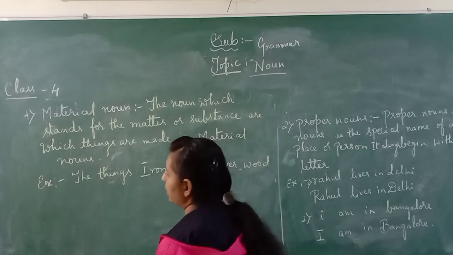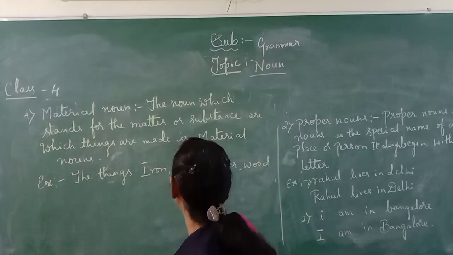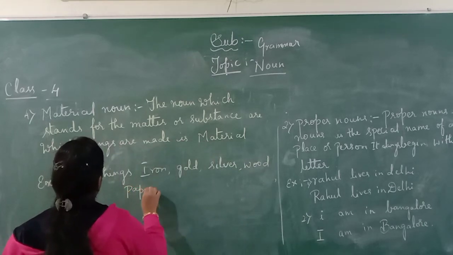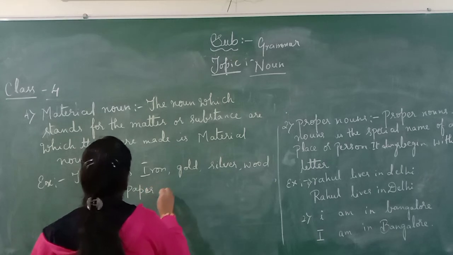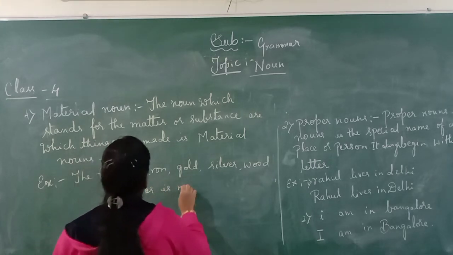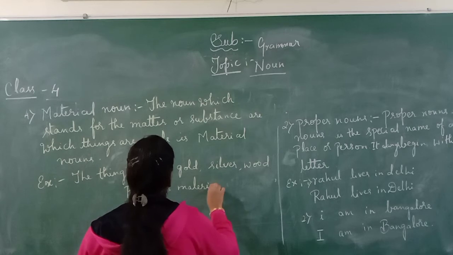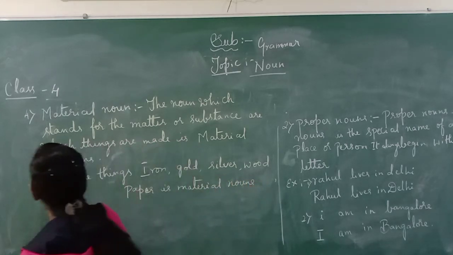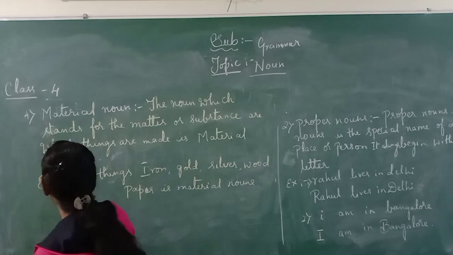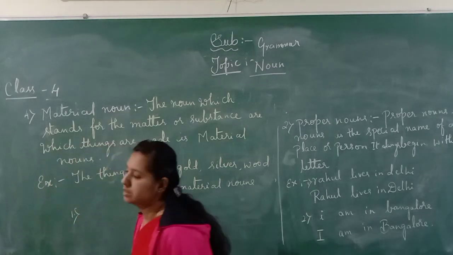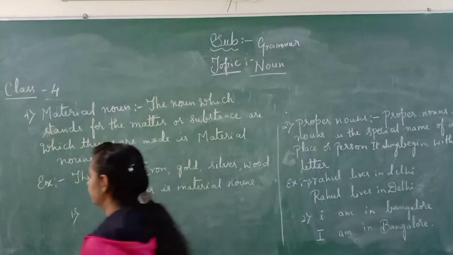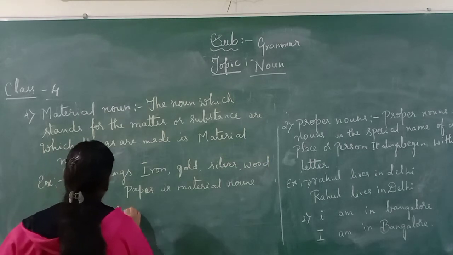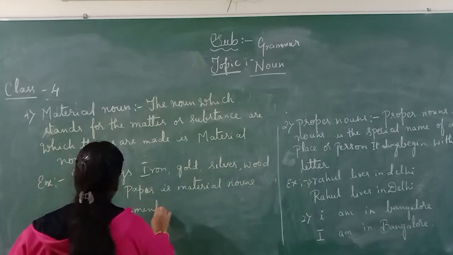and what else, children? You can join. Paper is a material noun. Example, first one: the ornaments.